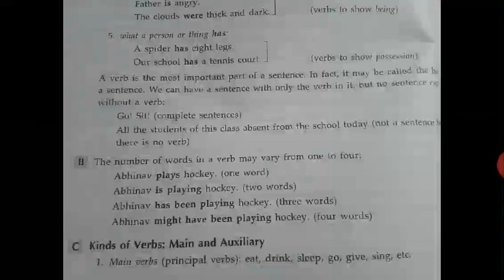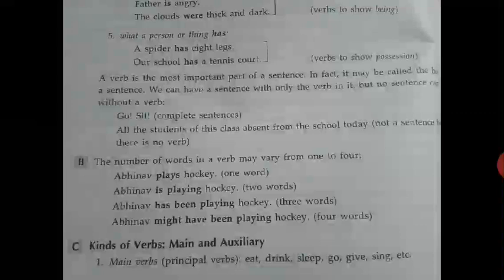A verb is the most important part of a sentence. In fact, it may be called a sentence. We can have a sentence with only the verb in it, but no sentence can exist without a verb. To frame a sentence you need a verb, as we have discussed in the examples.